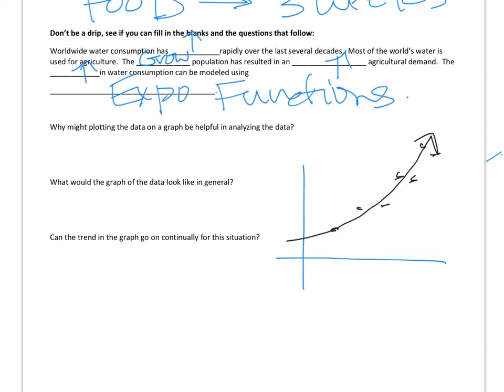So can this go on continually? No, we would expect that there's going to need to be a different model that will predict how the consumption will go. And so we might look at the data coming up and leveling off. And that's something that's called a logistic growth curve. And it's something that you discuss in a Calc 2 class.